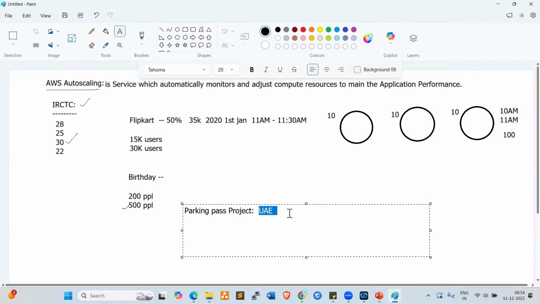The same machines are used in Abu Dhabi, Dubai, Sharjah. If you park your vehicle, you need to get the coupon, otherwise there is a thousand dirham fine in Dubai.